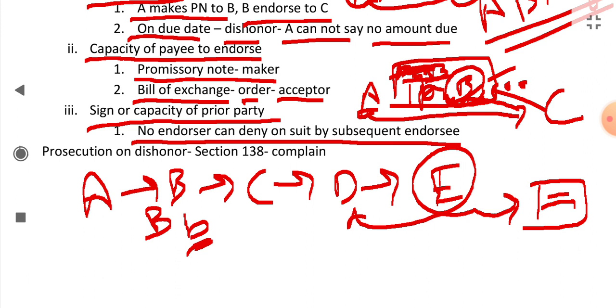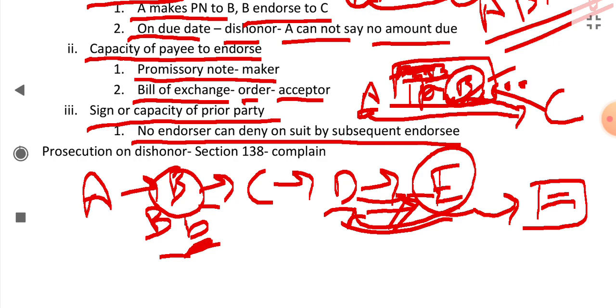In this case, E is protected because he will say that when you knew that the sign of B was not real or was fake, then why did you give it to me? That's common sense. Or if D says that B was not having the capacity to make this payment, then also E will say that if you knew B was not having the capacity, then why did you give it to me? So no endorser, because D endorsed it to E, can deny on suit by subsequent endorsee. When E takes action against D, he cannot deny it.